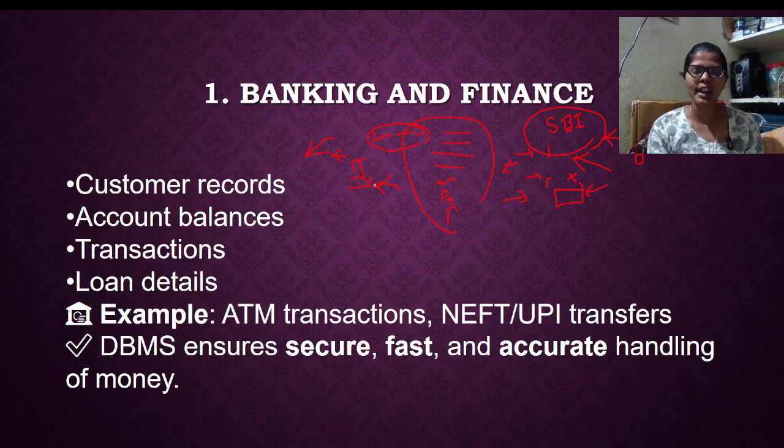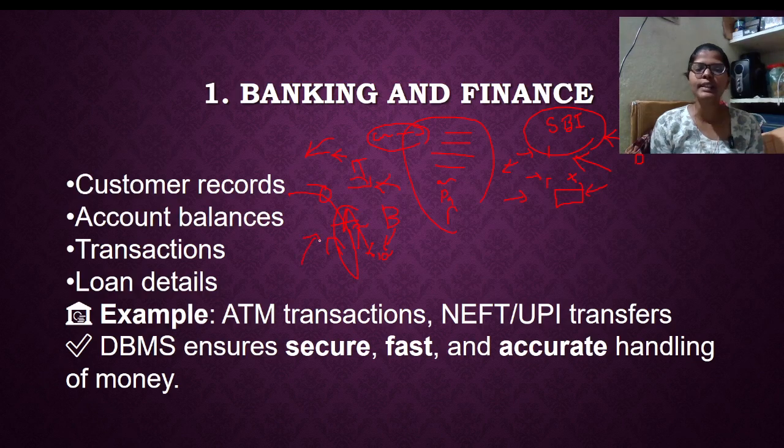I mean, the person's account. Suppose person A has deposited some X amount, can person B access that amount? No, right? So there is security that the amount will be deposited to that particular person only. We are updating that amount to only that particular person, not to any other account. If that person withdraws that amount, how much balance remains? Zero. So immediately you are updating that amount.